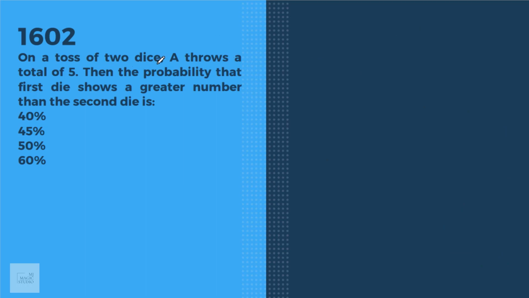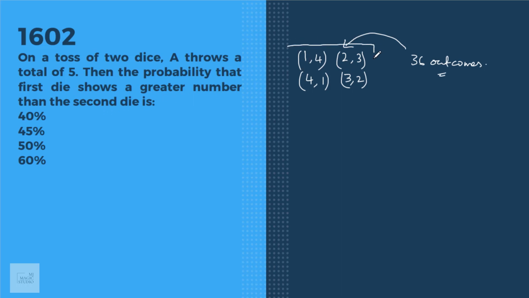On a toss of 2 dice, A throws a total of 5. That means he must have got either 1 4, 4 1, 2 3 or 3 2. These are the only 4 possible cases to get a total of 5 if 2 dice are thrown. And if 2 dice are thrown, we get 36 outcomes, 6 square, out of which 4 are favorable where the total is 5.